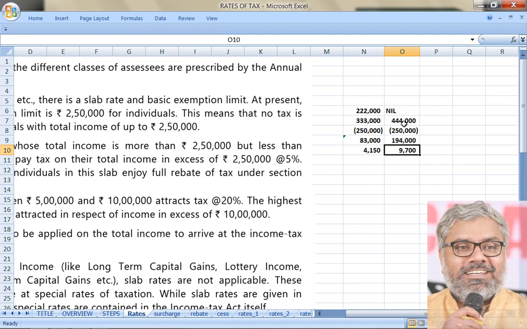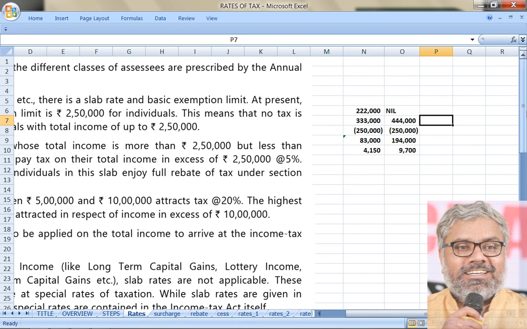So how should you calculate this? Use the calculator now. You cannot just watch this video. Also, you have to take notes of this. Wherever calculations are there, you have to use the calculator, pen and paper. So 3,33,000 minus 2,50,000 into 5% was 4,150. Now, 4,44,000 minus 2,50,000, the result will be 1,94,000 into 5%, that is 9,700. Like this, the calculation should happen.